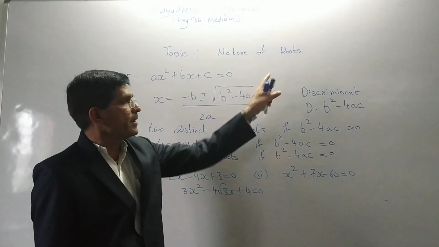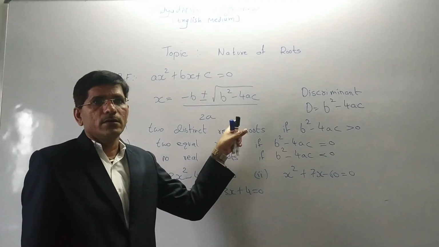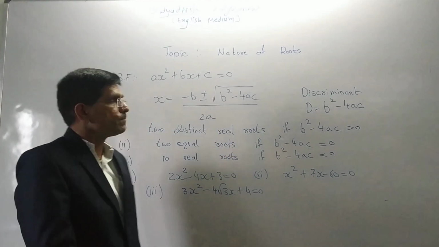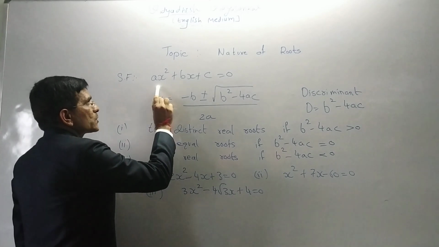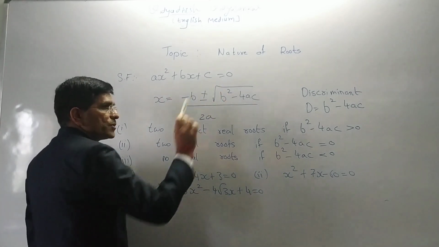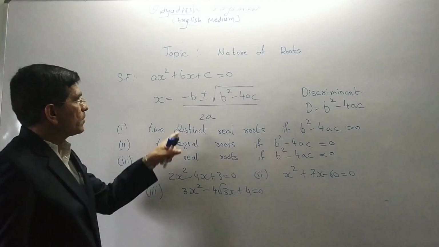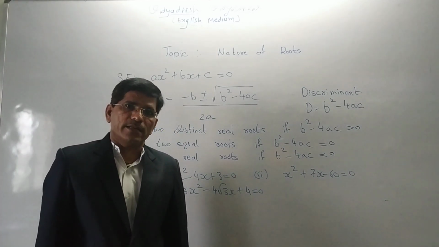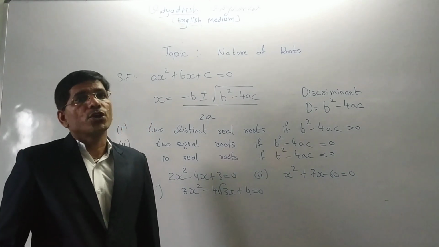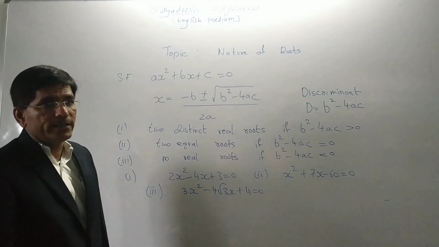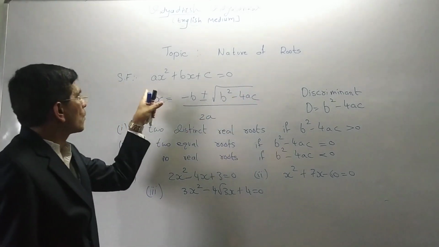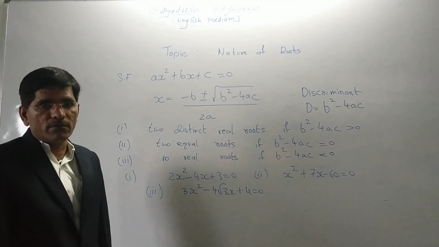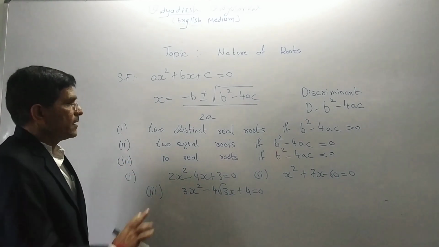What is the nature of root? It means whether a factor or root is possible or not. So first of all, what do we have to write? ax square plus bx plus c is equal to 0, and this formula was derived by an Indian mathematician called Sridhar Acharya. Sridhar Acharya gave one formula to find the roots of a quadratic equation.